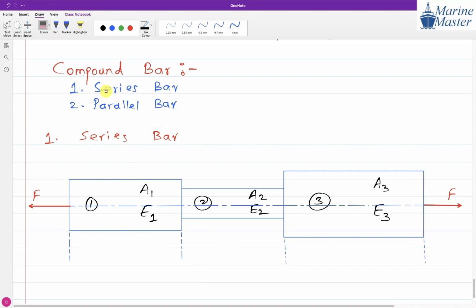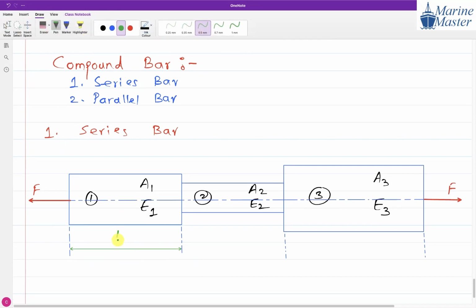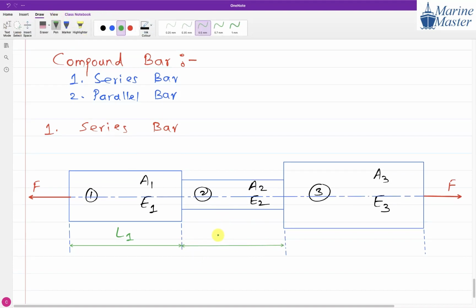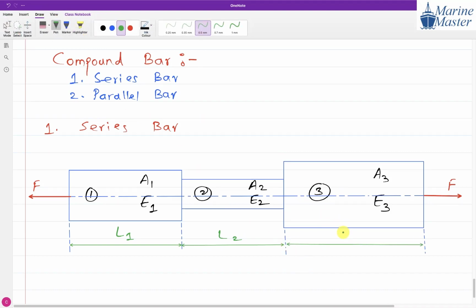Now what will be the length of part 1? L1. From here to here, the length will be L2. And from here to here, the length will be L3.